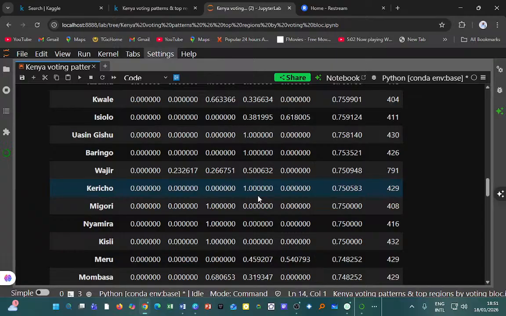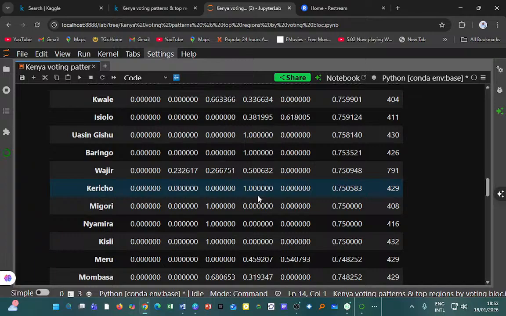ODM plus Ford Kenya, a competitive mix. That is high value persuasion and coalition terrain. Western counties have meaningful Ford Kenya shares plus an ODM lead. Kakamega, ODM 0.614, Ford 0.218, UDA 0.167, with a turnout of about 75%. Then Vihiga, ODM is 0.584, Ford 0.212, UDA 0.204, turnout 0.780. Bungoma, the same.